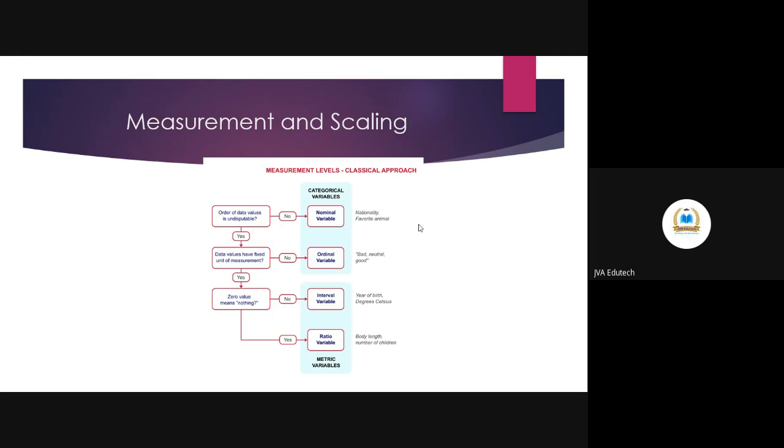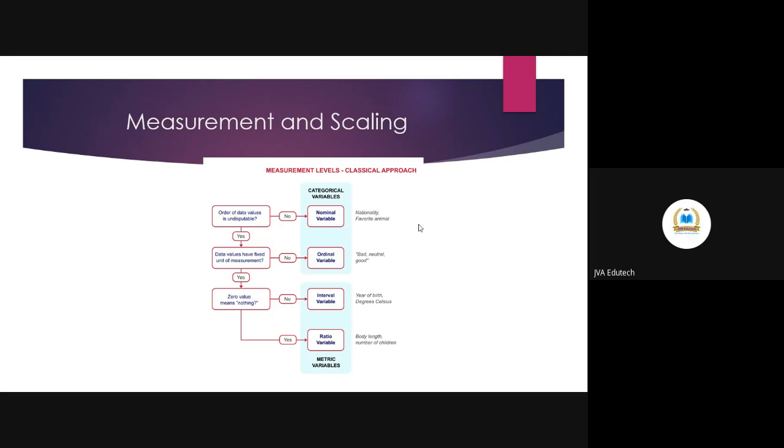And as you might know, if any data is not following a normal distribution, you cannot apply a parametric test on it. So before jumping on to the statistical analysis, first see what kind of measurement you have taken. If you have taken only categorical measurement, either nominal or ordinal, the only thing that you can calculate is the frequency.